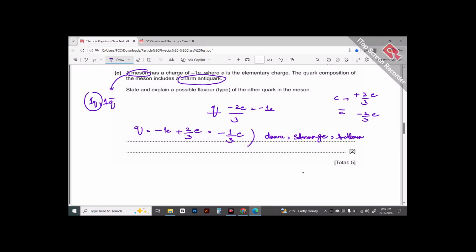I can mention that this meson is made up of a down quark and an anti-charm, going with this combination. Or I can say it is made up of a strange quark and anti-charm. Or I can say it is made up of a bottom quark and anti-charm. In all three combinations I'd get the final charge of -1e. So this is how we are going to answer this question here.